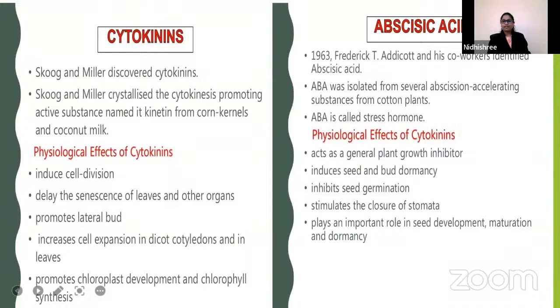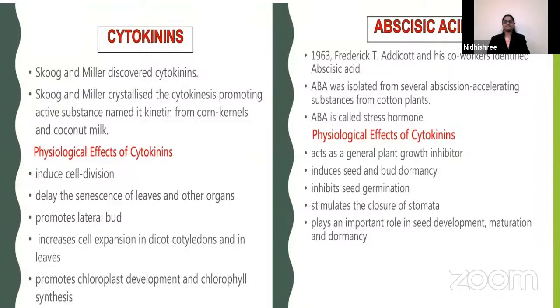Next, abscisic acid. Okay, Kanchana Raj, can you read out the slide? Yes, ma'am. Abscisic acid. In 1963, Frederick T. Addicott and his co-workers identified abscisic acid (ABA), which was isolated from several abscission-accelerating substances from cotton plant.